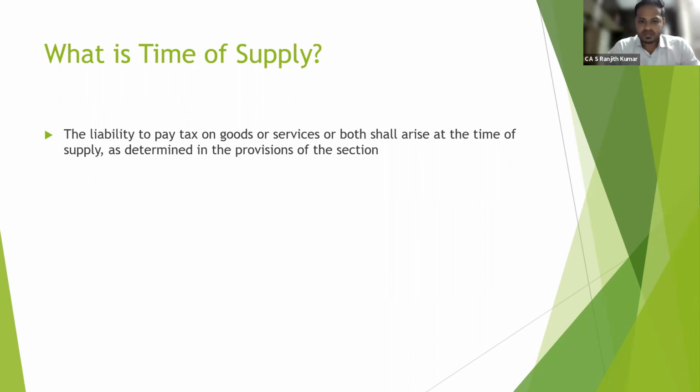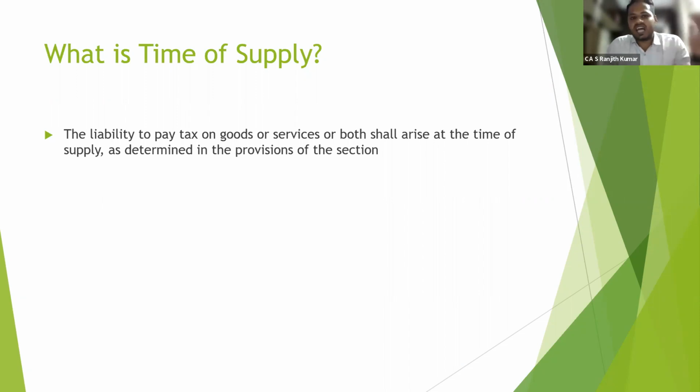In simple terms, when a transaction happens or an activity takes place, at what point is tax liable to be paid by the supplier? Those are the scenarios we are going to see now. In order to calculate and discharge tax liabilities, it is important to know the date when the tax liability arises. That is the date on which the charging event occurred.